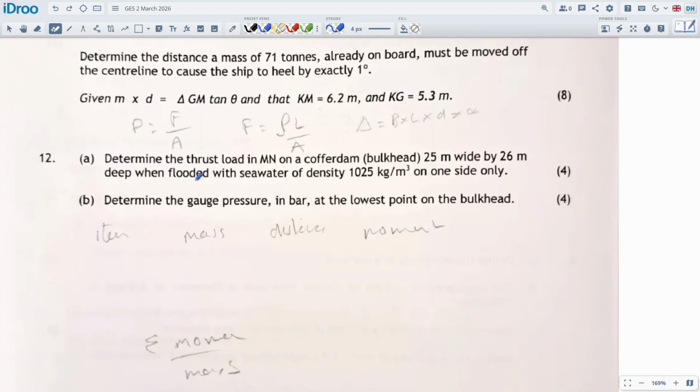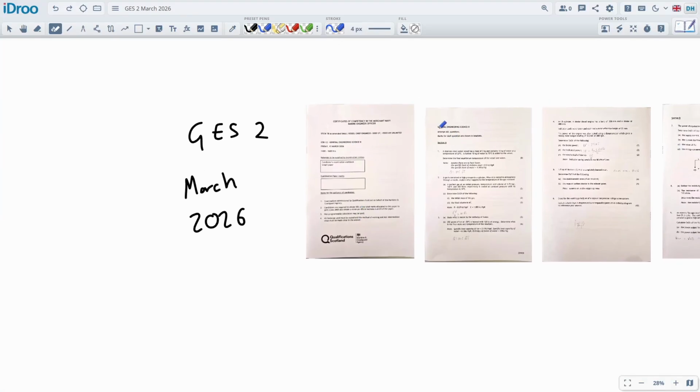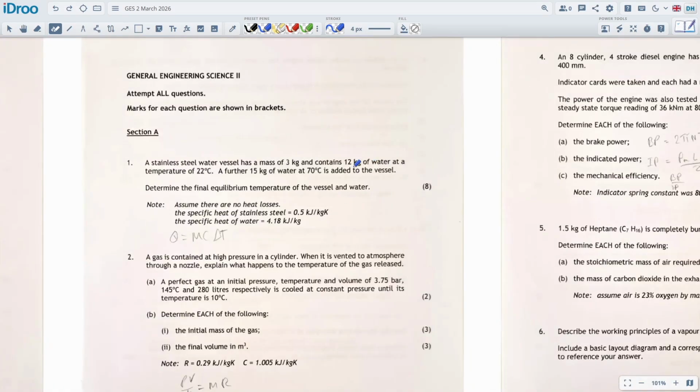Okay, but a very easy question. Determine thrust load, coffin and bulkhead, very simple question as well. Naval architecture, not the harder versions of the naval architecture questions. All right, so let's start on number one.